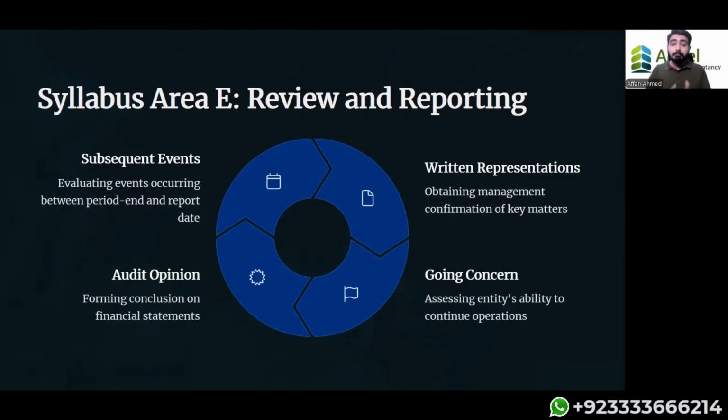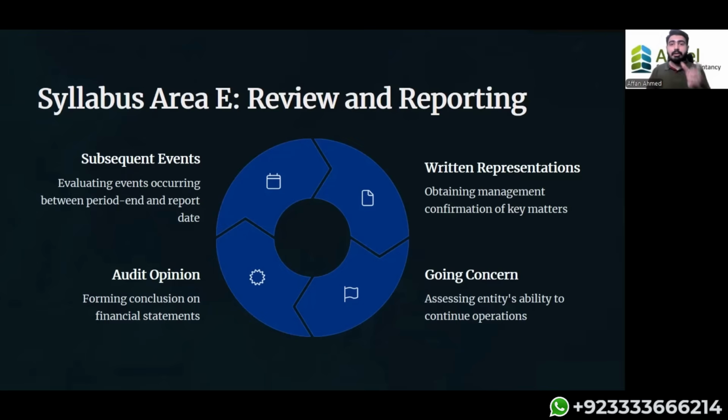But this is the area that is important for the auditor, because if something is hidden from the auditor and later on it is discovered, the auditor will hold no liability for that, because the management has given them the document that they have told them everything else, right? When we have done everything else, we are giving the audit opinion. Audit opinion is basically the last verdict by the auditor on what he thinks. Now, opinions can be of basically three types: unmodified opinion, qualified opinion, and adverse or disclaimer of opinion.